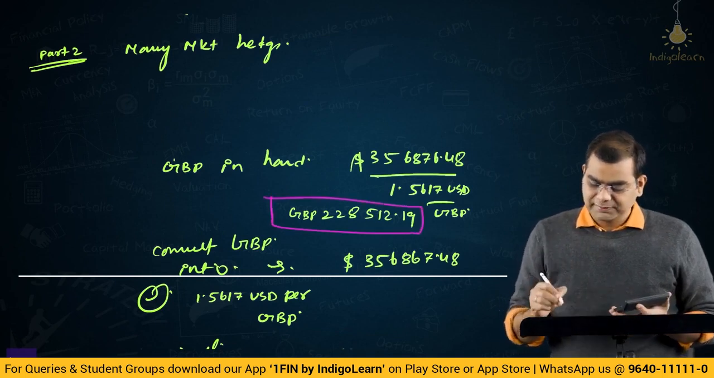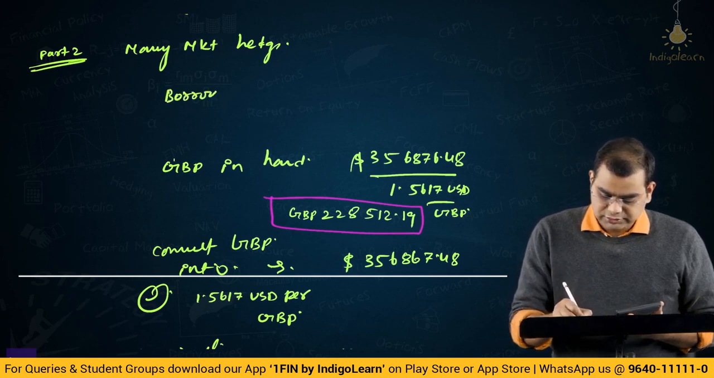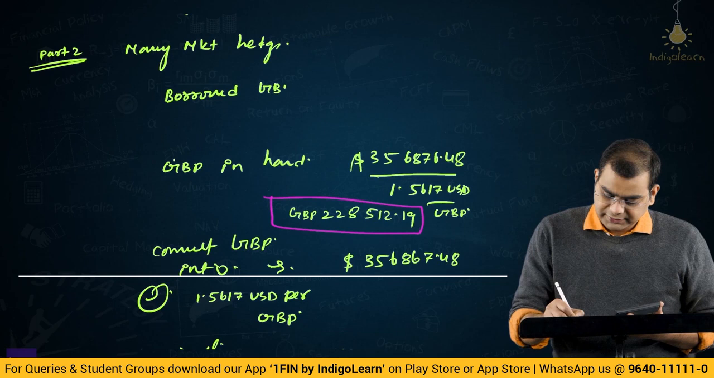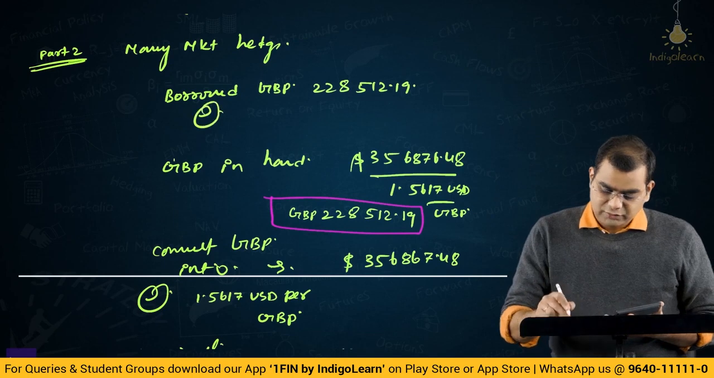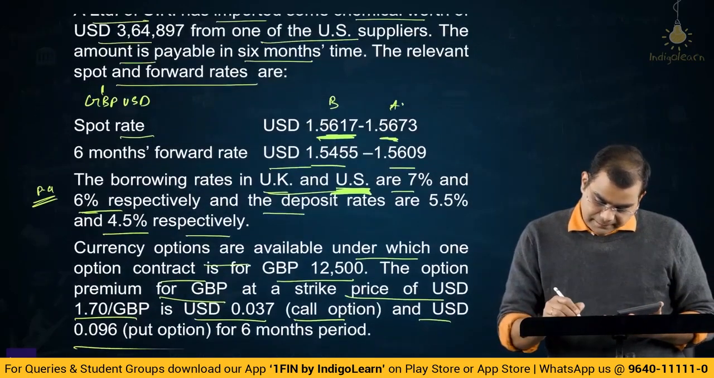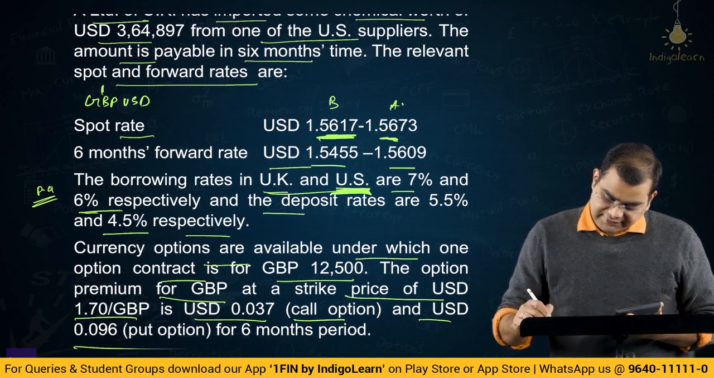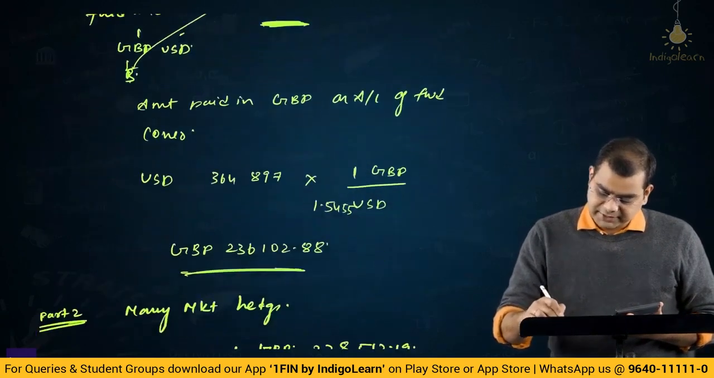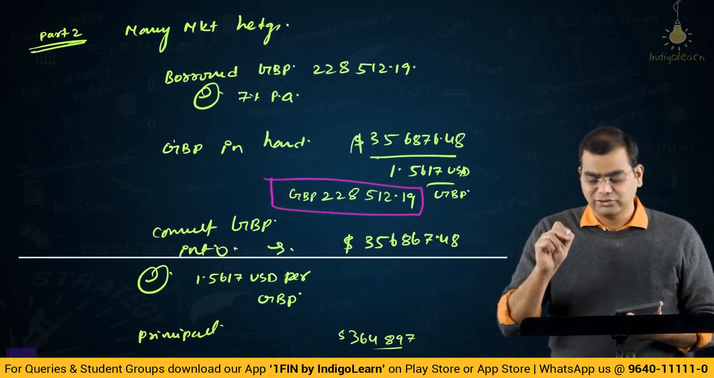Okay, so you have GBP in hand of so much. How did you get so much? You borrowed GBP 228,512.19. What is the borrowing rate for GBP? The borrowing rates in UK and US are 7% and 6% respectively. So we will take 7% for UK, right? So 7% per annum. So when you repay, you have to repay this.